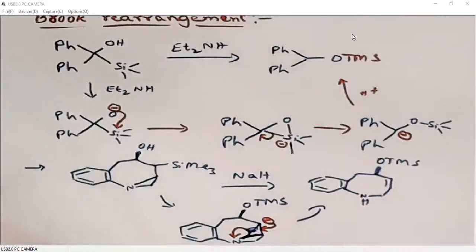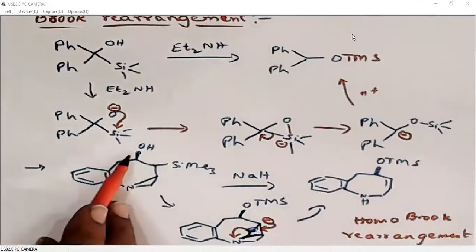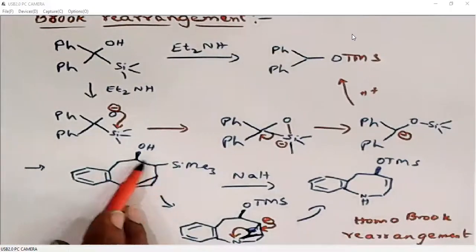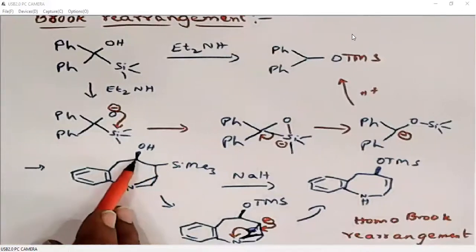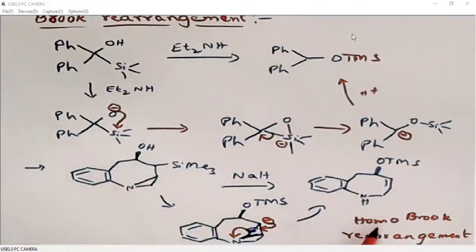This we can also call a homo-Brook rearrangement, just because here oxygen and silicon groups are not on the same carbon, they are beta to each other, so one carbon extra. So that is why we call it a homo-Brook rearrangement.